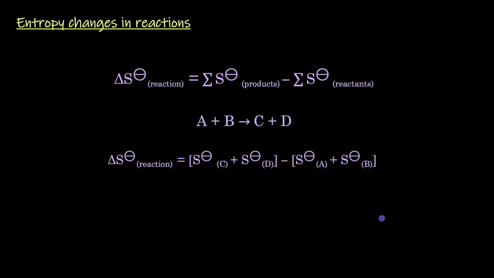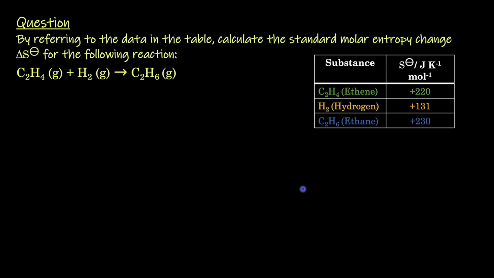Now let's see how we can calculate the entropy change that takes place when a reaction occurs. This is the equation for calculating the change in entropy. Delta S is the sum of the entropy of products minus the sum of entropy of reactants. Given this reaction, our entropy change will simply be the entropy of C plus the entropy of D in brackets, minus the entropy of A plus the entropy of B in brackets. Now let's apply this equation and find the change in the standard molar entropy of a reaction. By referring to the data in the table, calculate the standard molar entropy change, delta S bar, for the following reaction.